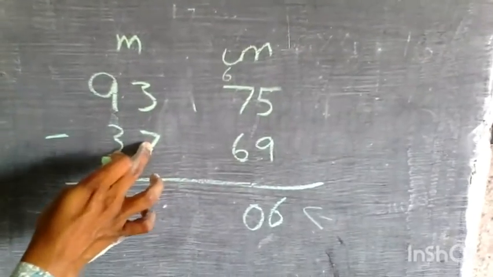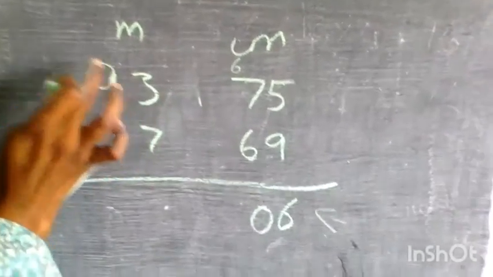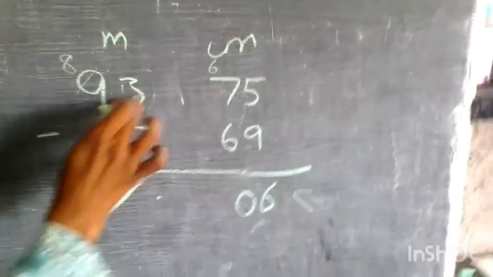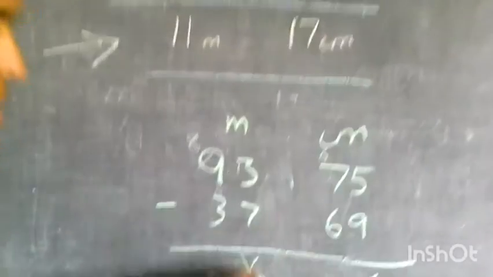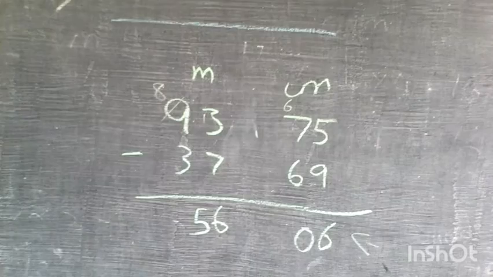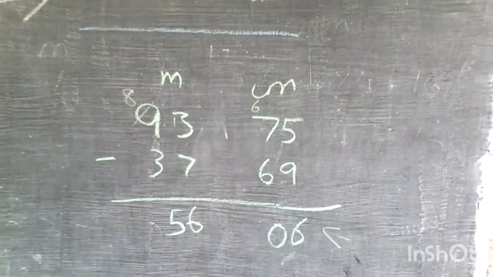3 minus 7, it is not possible. So we have to take 1 from here. So this becomes 8. Right? And here it becomes 13. So now what answer? 6. And here 8 minus 3 is 5. Right? So 56 meter, 6 centimeter is left over.